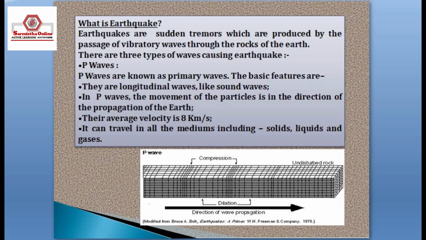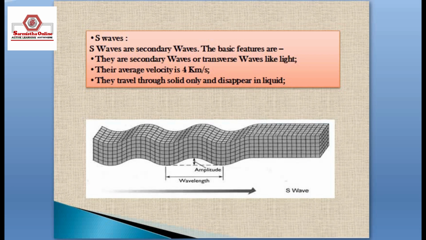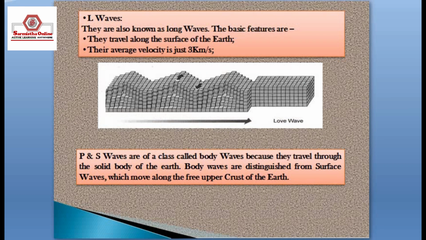S waves are secondary waves. The basic features are that they are secondary waves or transverse waves like light. Their average velocity is 4 km per second. They travel through solid only and disappear in liquid. L waves are also known as long waves.